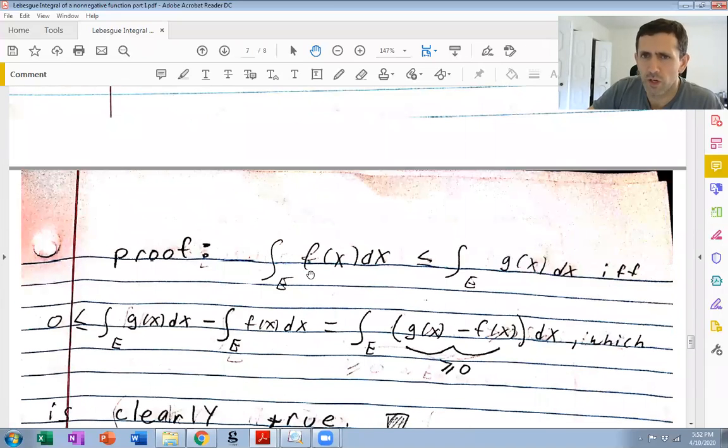Just like before, you simply use additivity to get that this is true if and only if 0 is less than or equal to this difference, which is equal to this integral here. And this is non-negative, and I've mentioned before that for non-negative functions, by definition, the Lebesgue integral is always bigger or equal to 0.